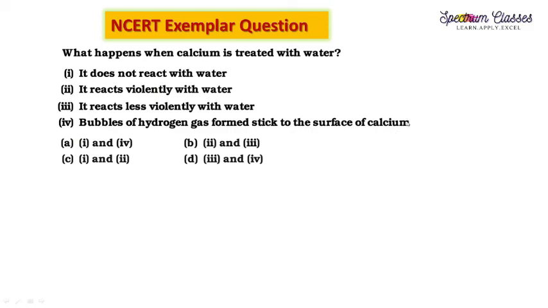If you do not know about this, you just try to eliminate your answers. One is incorrect. It reacts. So you can cancel out this A. You can cancel out this C. Now we have B and D. It reacts violently with water. No. So second will also be cancelled out. It reacts less violently with water. Yes, D is the answer.